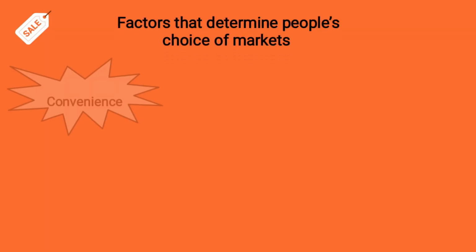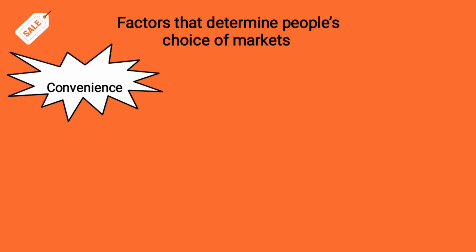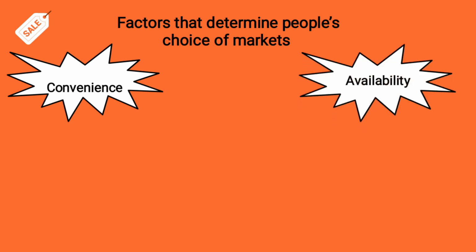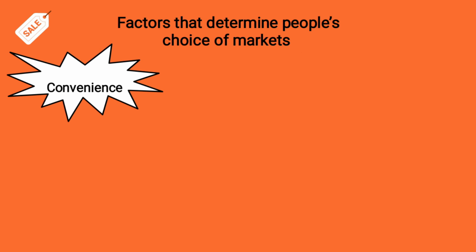And the factors, what are the factors? Convenience. Yes, if you want to go for a purchase, the shop must be convenient in place, in distance, and in parking facility, everything. So convenience is very important. And next is availability. The product which you expect must be available there. So that is very important.